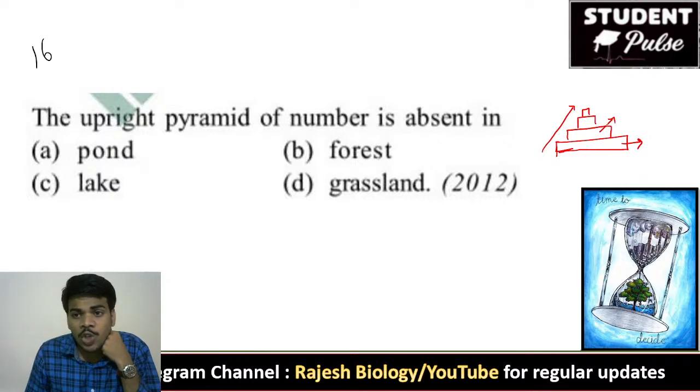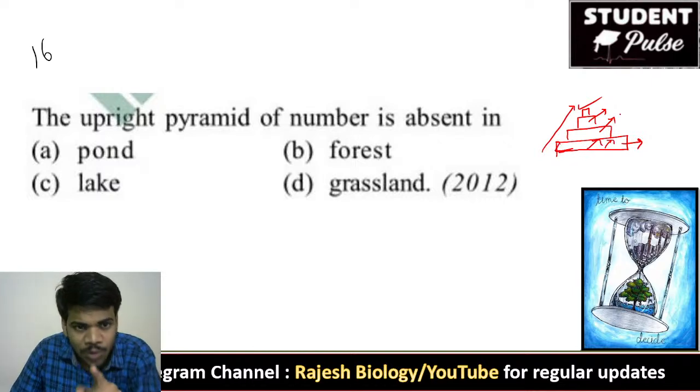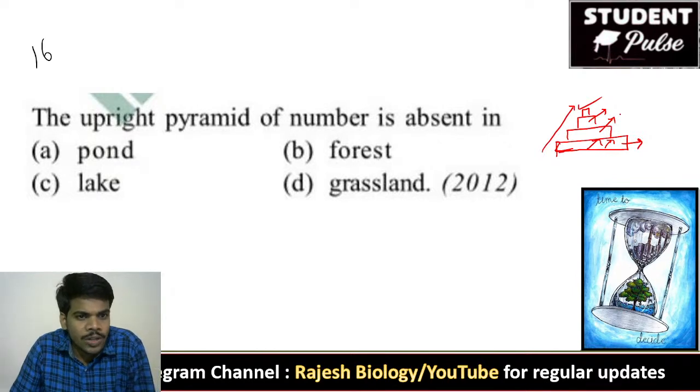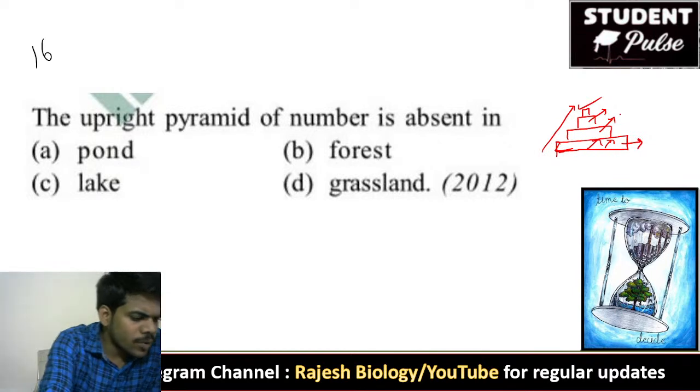Primary consumers are more than the secondary consumers, and secondary consumers are more than the tertiary consumers. Like that, the base producers are always more in all environments except one of the following. 16th question. What is the right answer for this? Who is going to say the right answer?